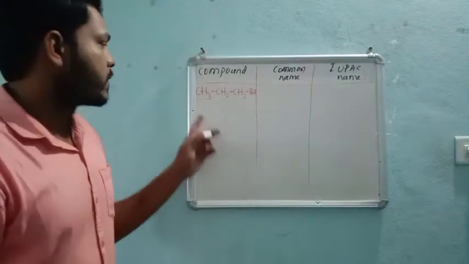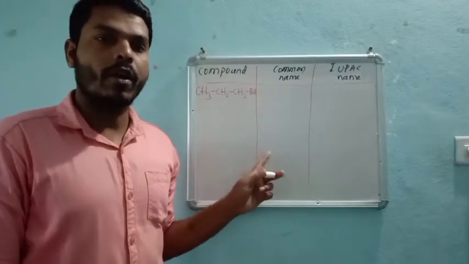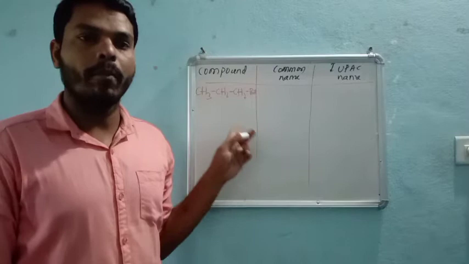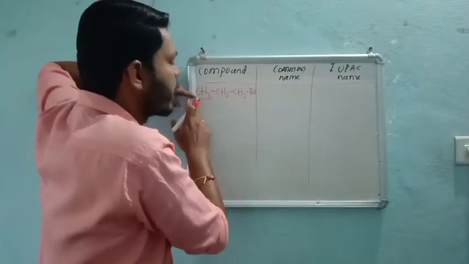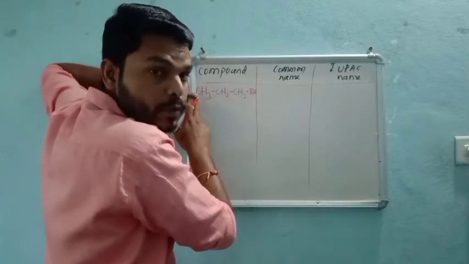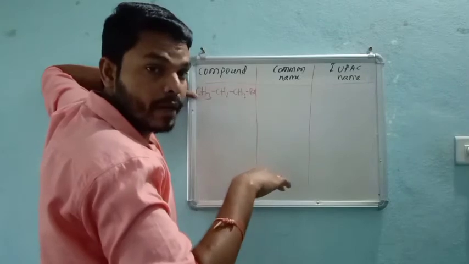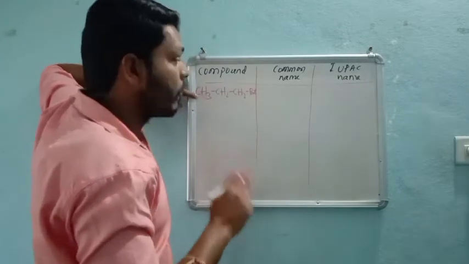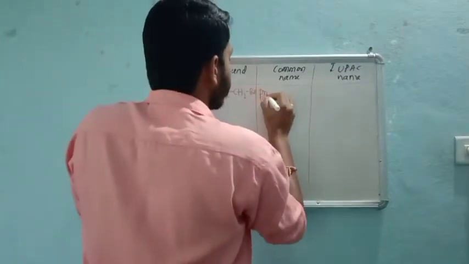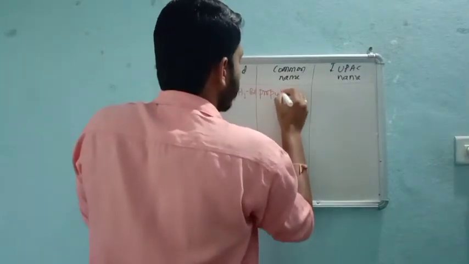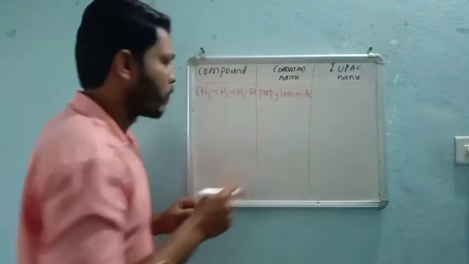Now remember, in the common name, we have to name the alkyl group first. How many carbon atoms are there in the alkyl group? 3 carbon atoms, 3 means propane. But we are not supposed to add propane in the common name. We need to add propyl, then bromide. Very simple: propyl bromide.